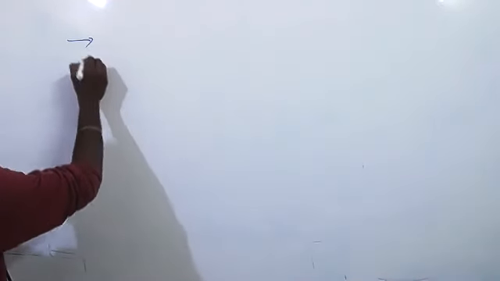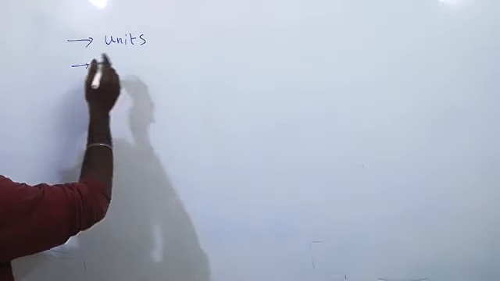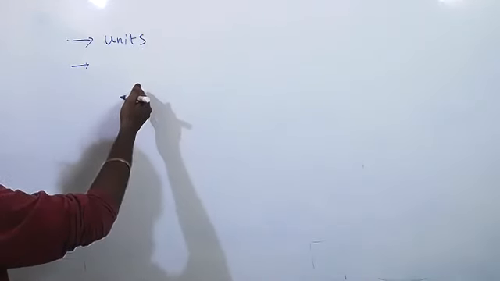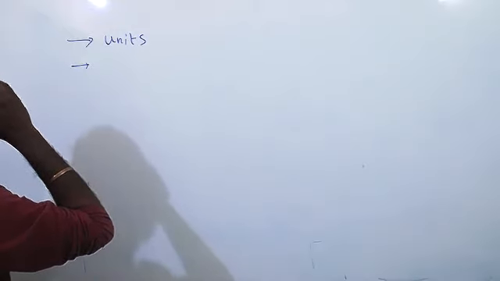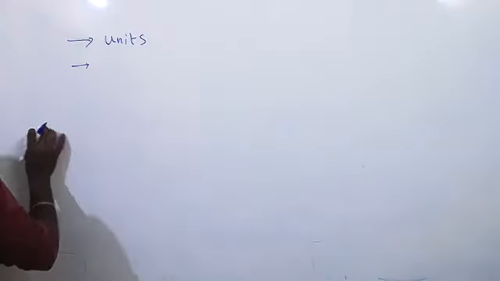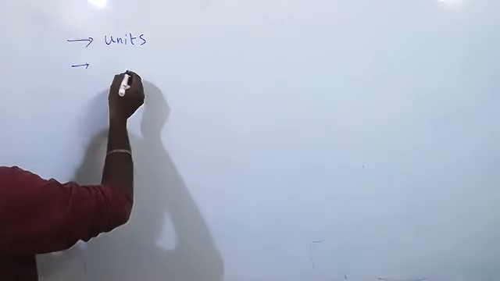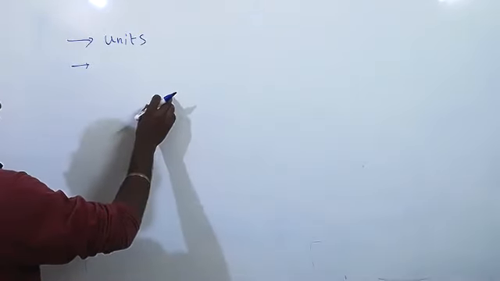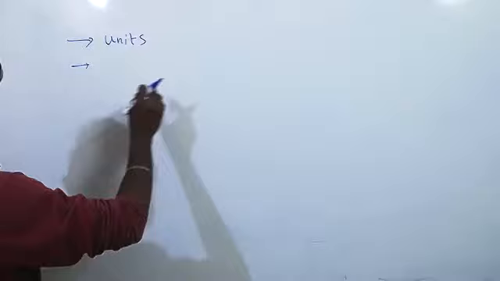Let me recap what we have discussed till now in units and dimensions. Units, I explained, right? How many types of units are there? Traditional and modern, 2. And traditional, how many types of units are there? CGS, MKS. And modern, how many are there? 1, SI.